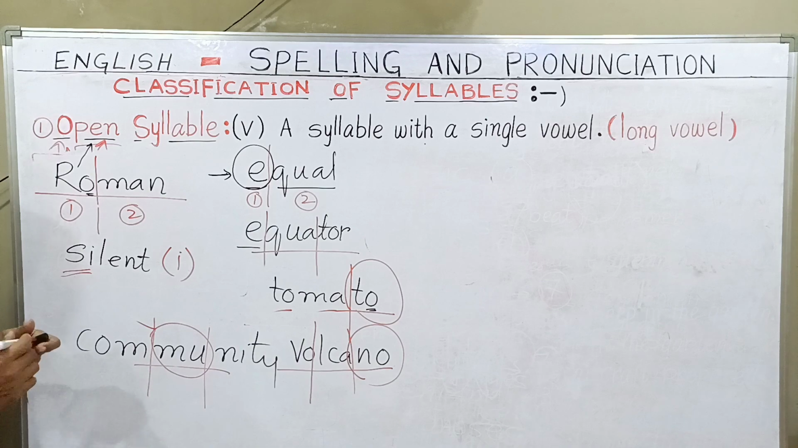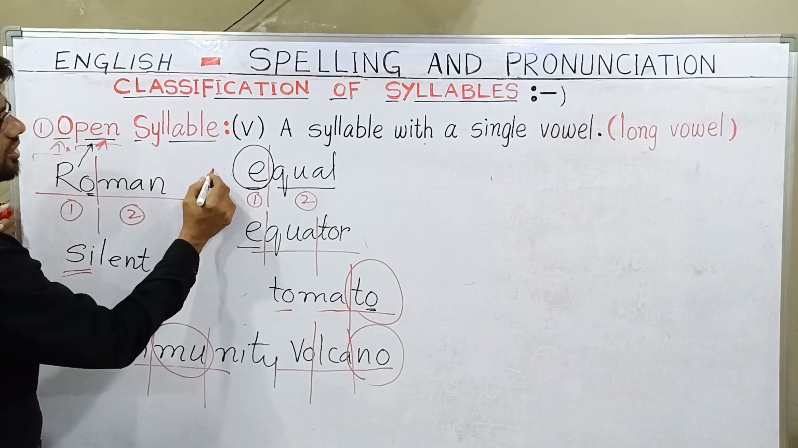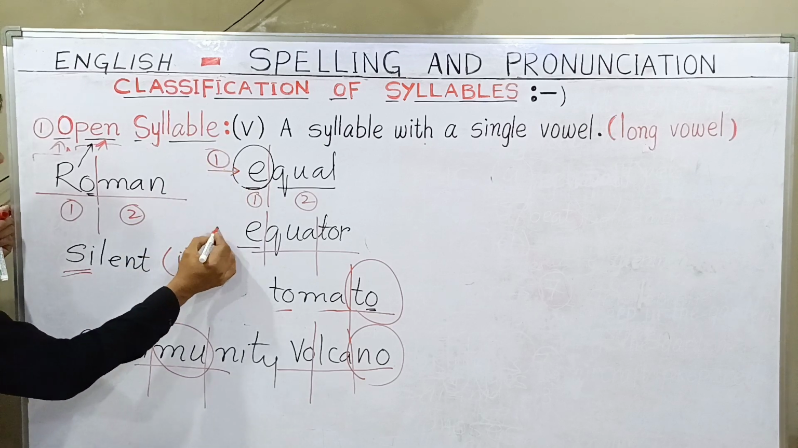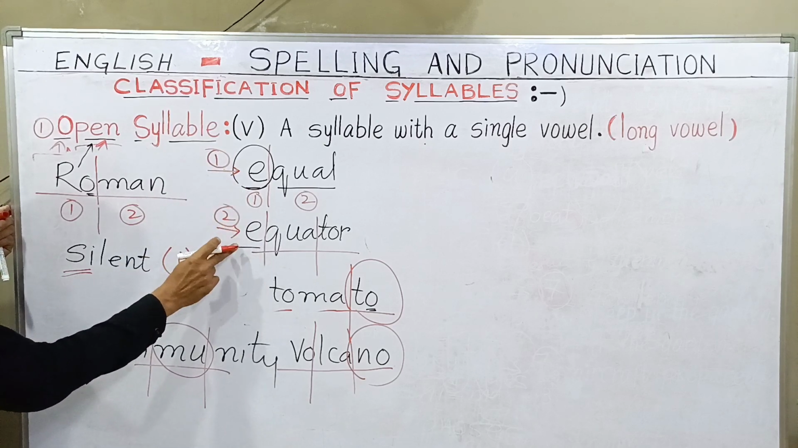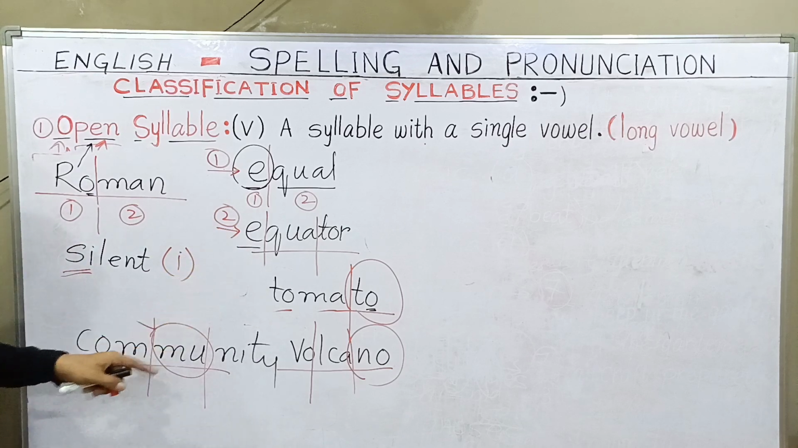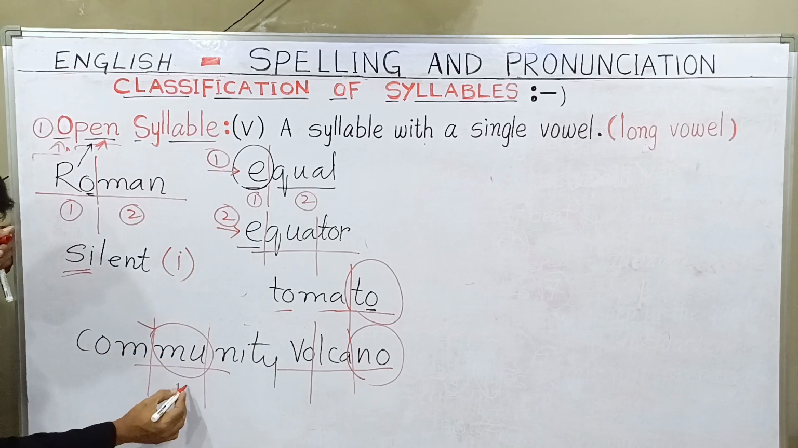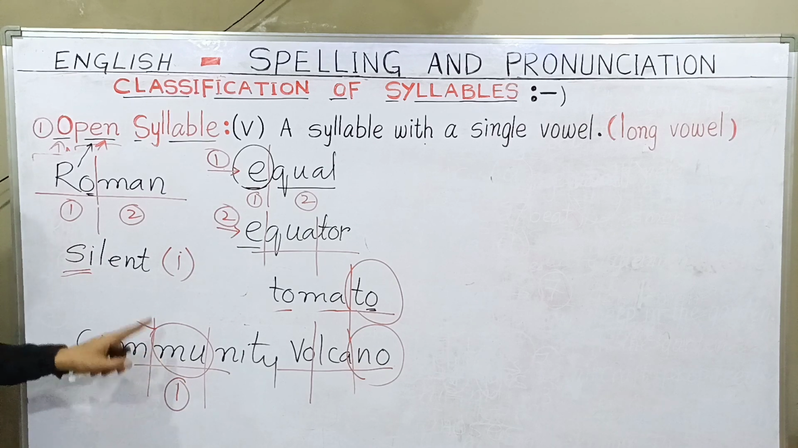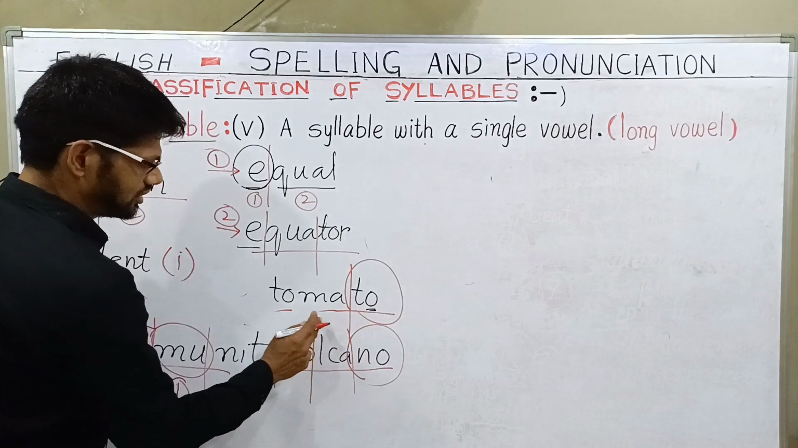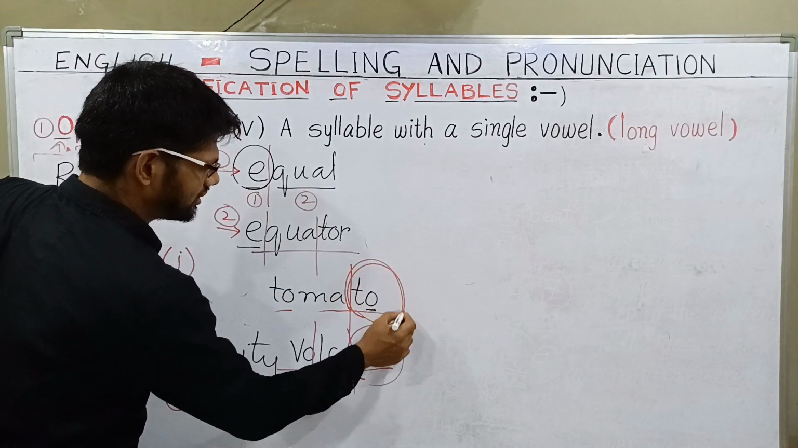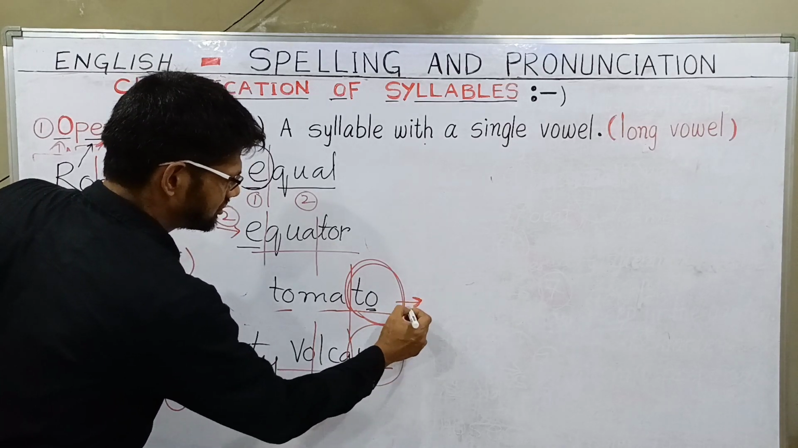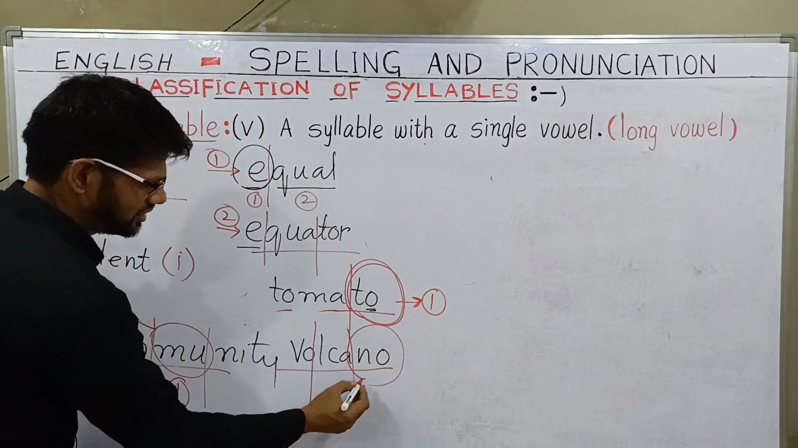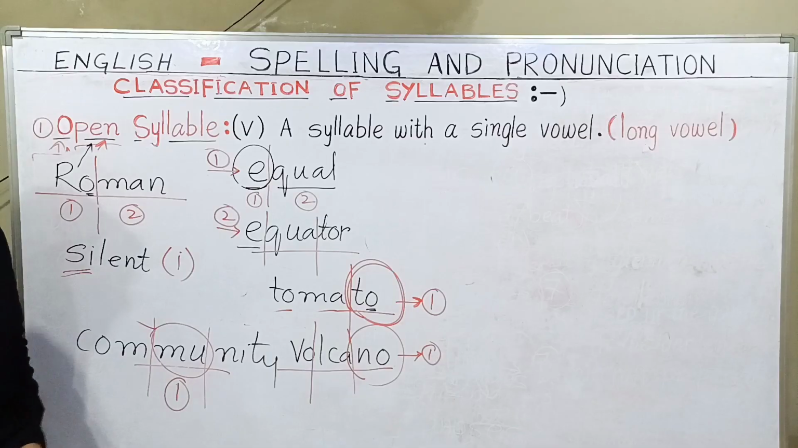So we can check here the location of open syllables. At the beginning, you can see two examples here. At the beginning we can get the open syllable. It can be in the middle of the word also. You can see here, community, "mu". Here in the middle of the word we can get an open syllable, and last also we can get the open syllable. Here tomato, the last one is an open syllable. Here also volcano, open syllable.